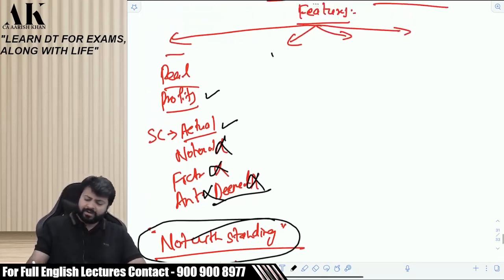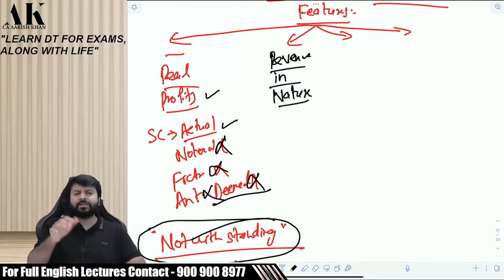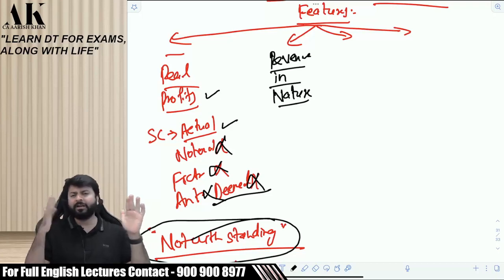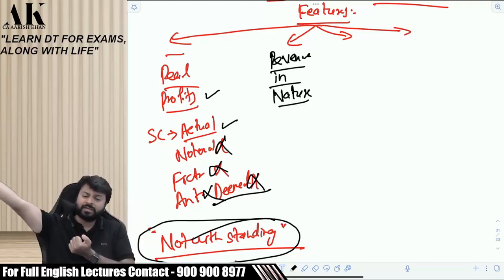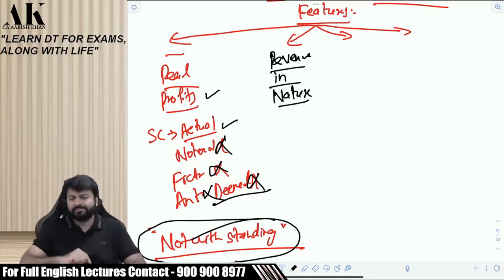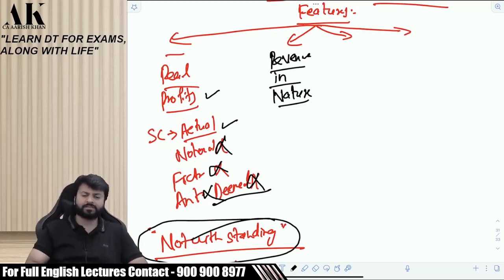Second point, profit has to be revenue in nature. Revenue in nature means something which is recurring, regular in nature, which is regularly received by the assessee. Those profits are called revenue profits, recurring profits. Capital profits are not charged under PGBP. For capital profits, we have made a separate head, that is capital gains.